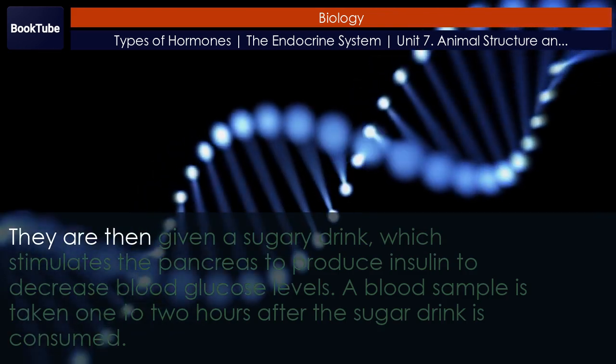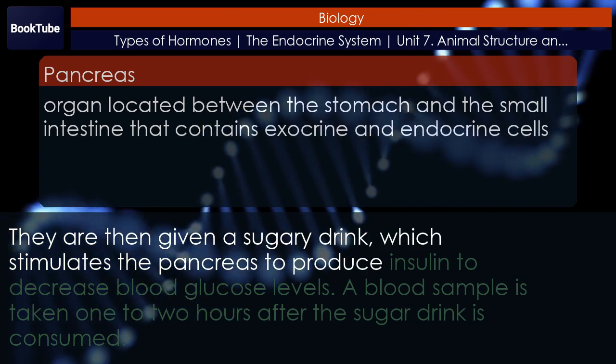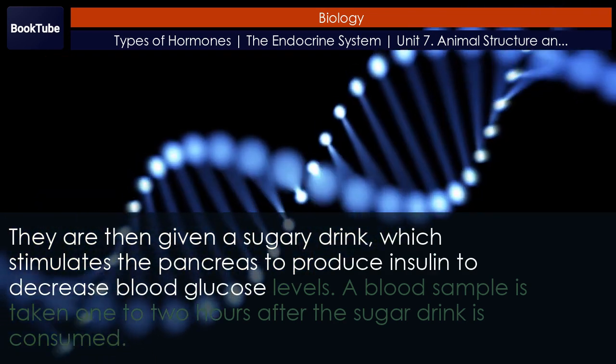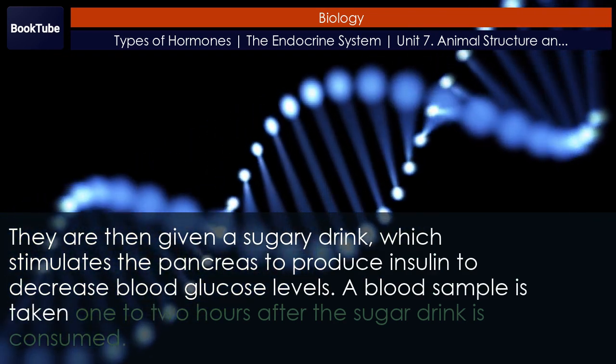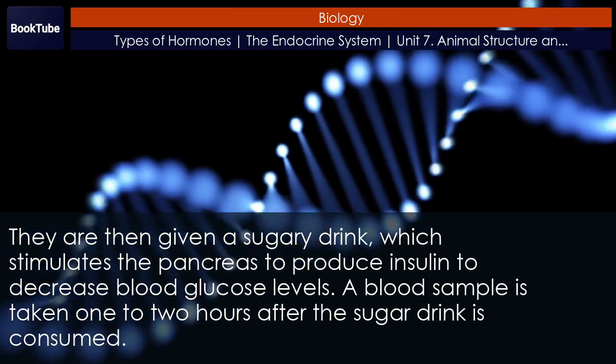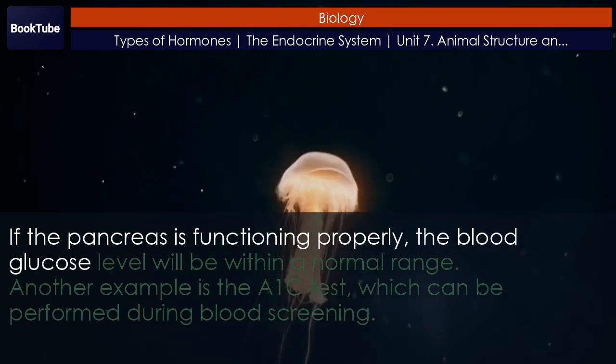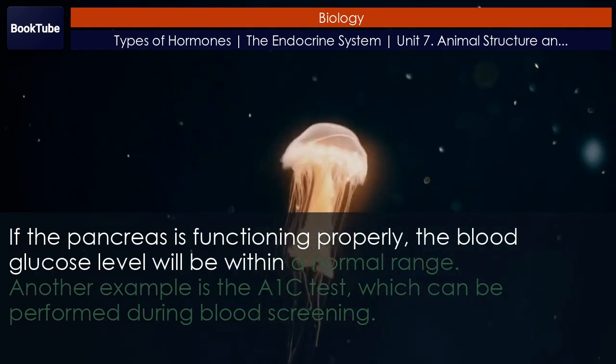They are then given a sugary drink, which stimulates the pancreas to produce insulin to decrease blood glucose levels. A blood sample is taken 1 to 2 hours after the sugar drink is consumed. If the pancreas is functioning properly, the blood glucose level will be within a normal range.